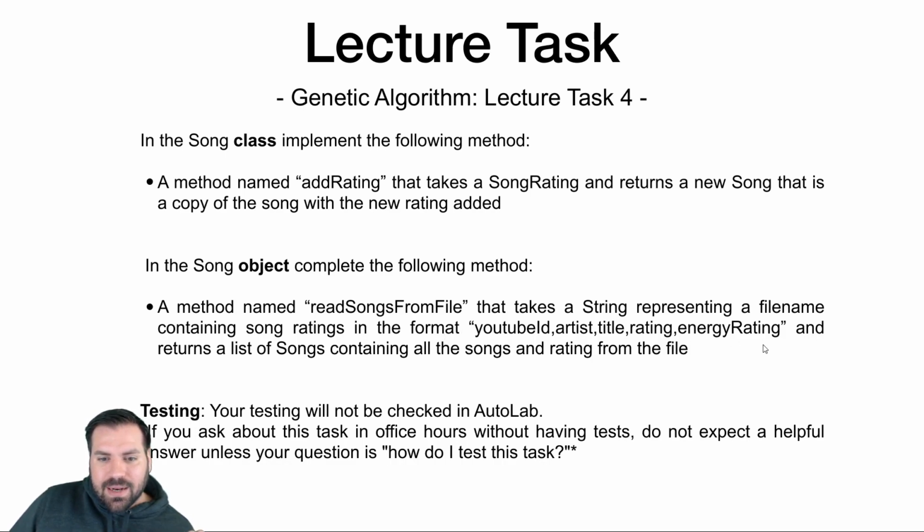I'll give you that hint. And one of the tricks here is that once you read the YouTube ID, songs are unique on YouTube ID. Once you read a YouTube ID multiple times, you have to collect the ratings, the rating and energy rating, into objects of type song rating. You have to collect those into a data structure, a list for that particular song. So songs are going to be rated multiple times in this file. And if it's rated multiple times, you need to collect all those ratings in a single song object using the add rating method that you wrote in the first part of this.